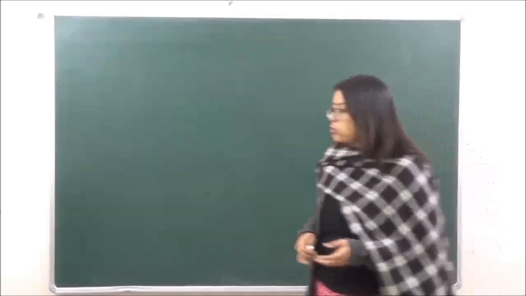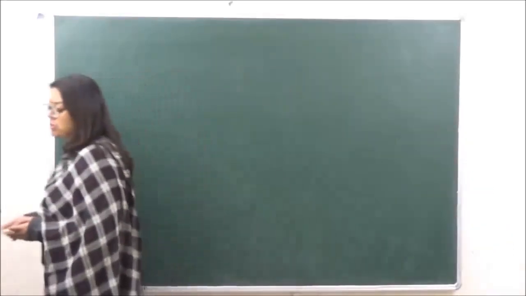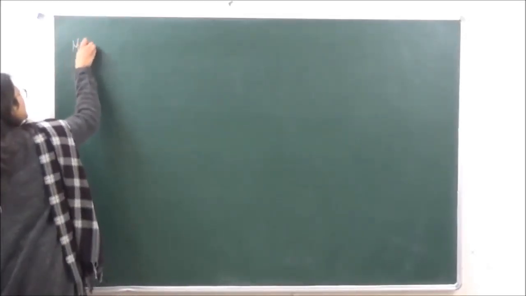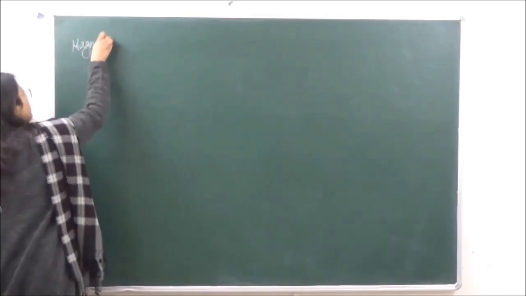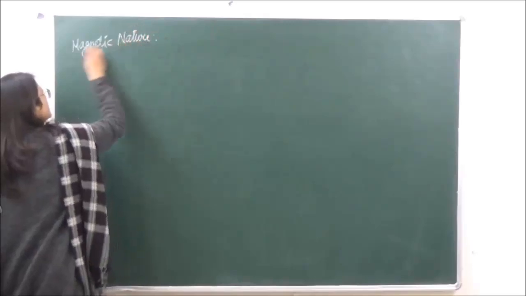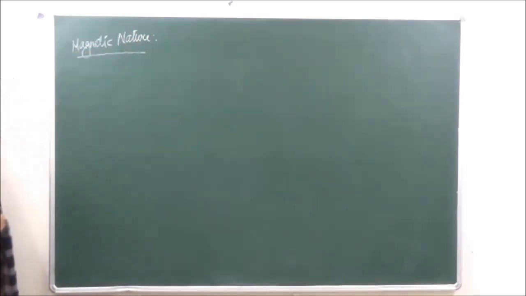So let's go on to the first property which we are going to discuss today, that is the magnetic nature of coordinate complexes.